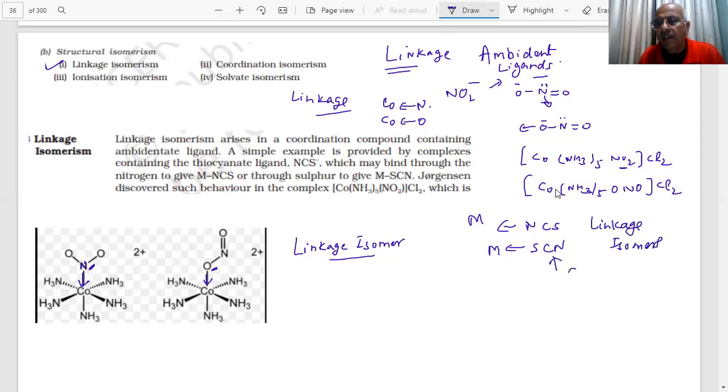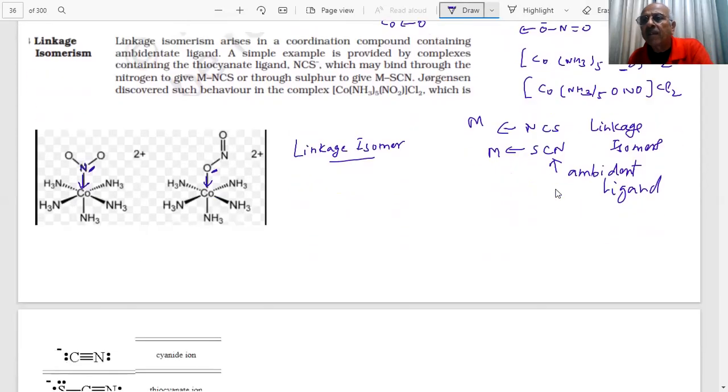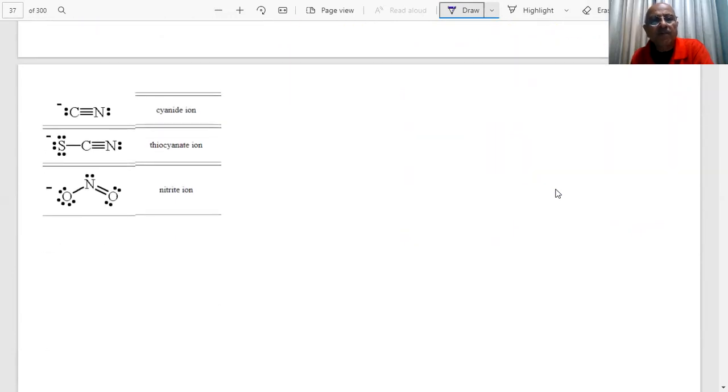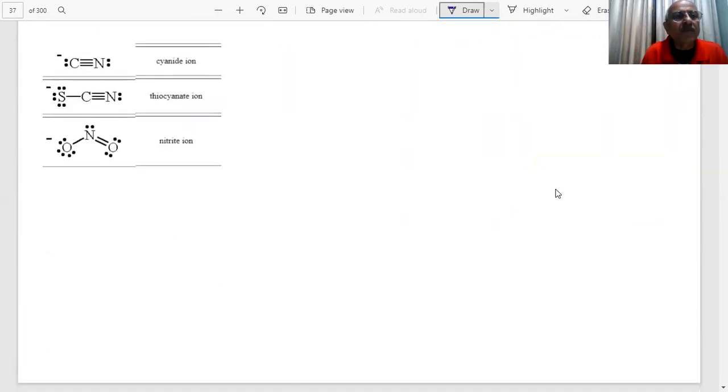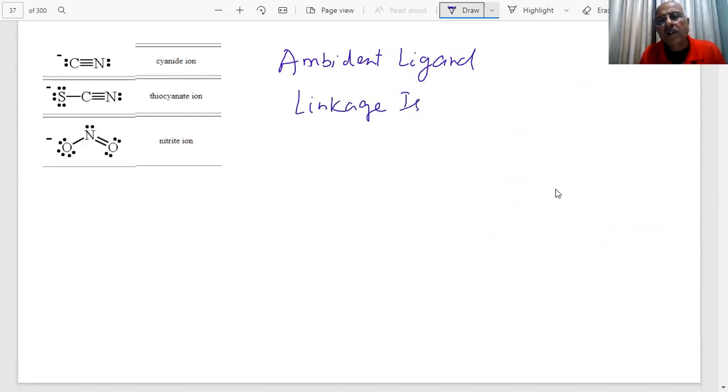This is an ambident ligand. What type of ligand is this? Ambident ligand. So the name itself tells what I mean by this. These are examples of ambident ligands, and they can show linkage isomers. With cyanide, carbon can bond with the metal or nitrogen can bond with the metal.